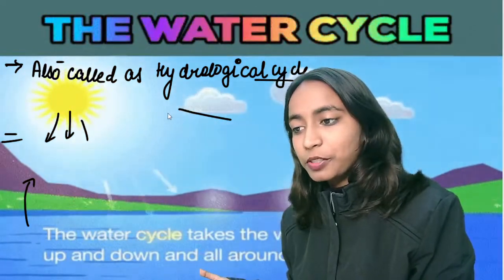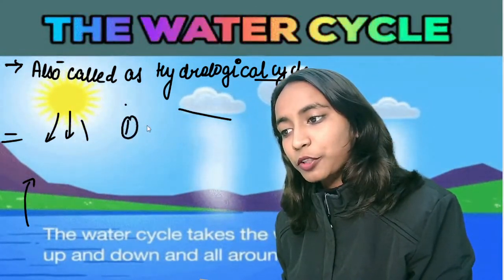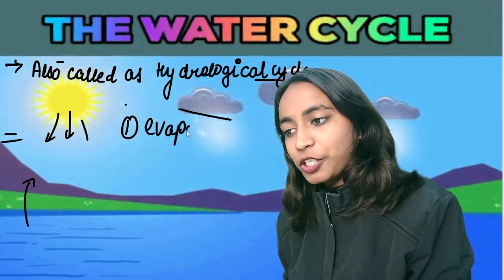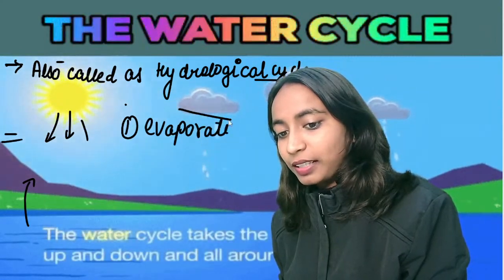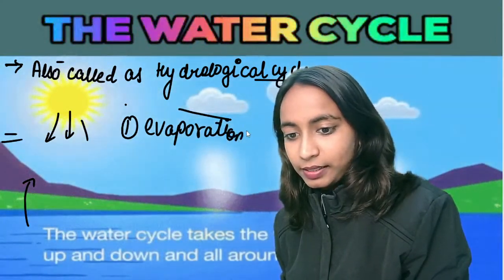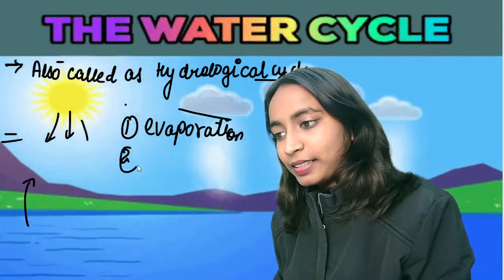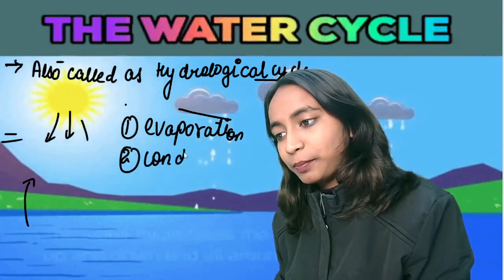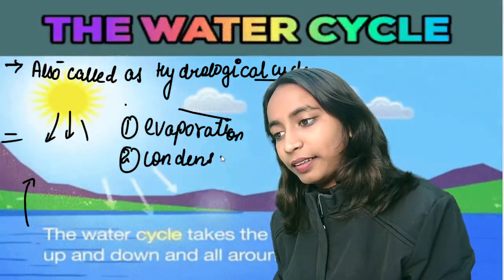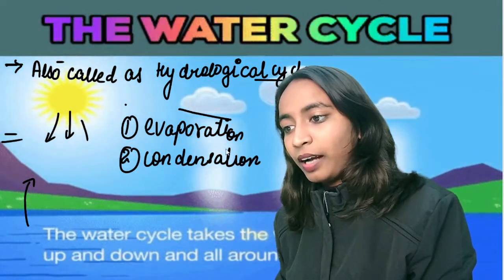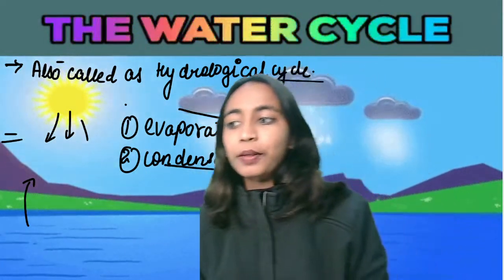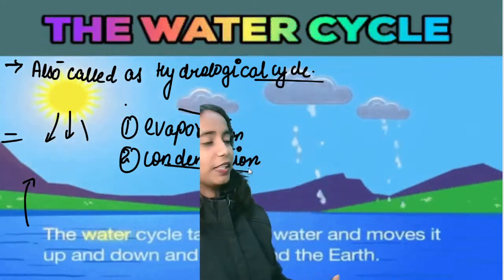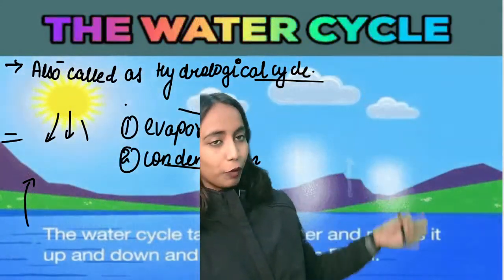Okay, this process, the first process was evaporation. The second process that is going to take place is condensation. What is the second process that is taking place? Condensation. Okay, after condensation you can see over here what is happening. When you look here, rainfall is taking place.